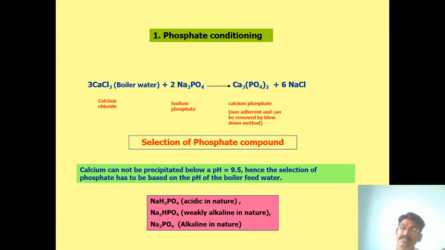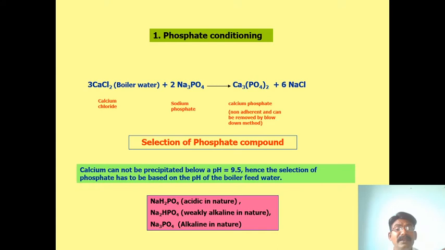First of all, you have to check the pH of the water, whether it is acidic water, basic water, neutral water or weak. So depending upon the pH, we have to use different phosphates. If acidic nature, you have to use sodium dihydrogen phosphate. For weak alkaline nature, disodium hydrogen phosphate.